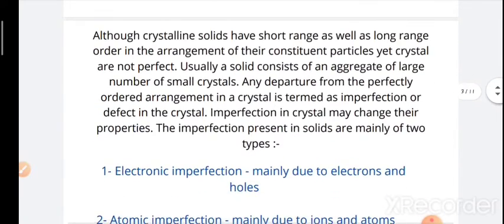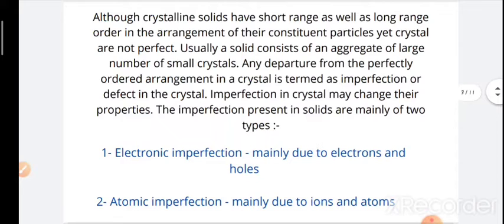Shall we move forward? Now, although crystalline solids have short range as well as long range order in the arrangement of their constituent particles, yet crystals are not perfect. Usually a solid consists of an aggregate of a large number of small crystals. Any departure from the perfectly ordered arrangement in the crystals is termed imperfection or defects. You understand what defects and imperfections are, right? Imperfections in a crystal may change their properties. These imperfections can be large enough that they change the properties also.